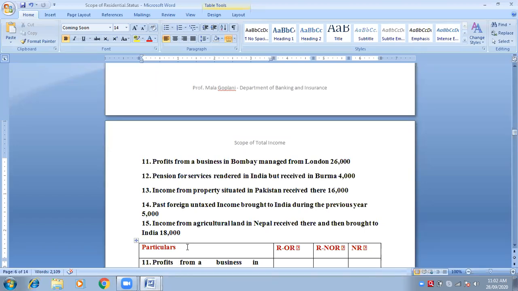We have got nothing to do with India in this case. Received there. Amount accrued from Pakistan, and the property is also situated in Pakistan. Nothing we have got to do with India. This is the sixth case, R and OR, only and only first case it will be taxed. First column. First column means RN, first category.